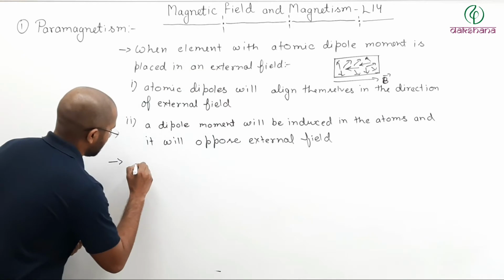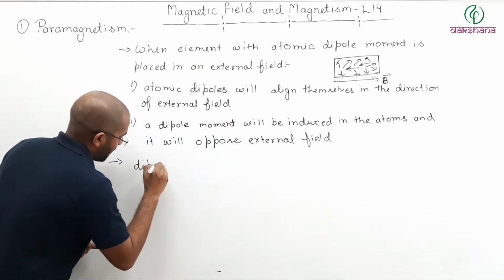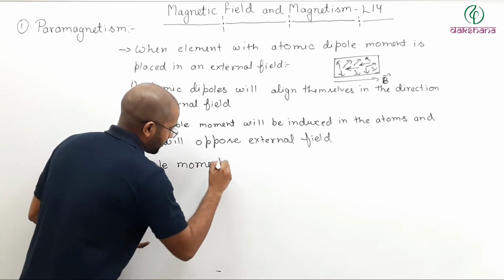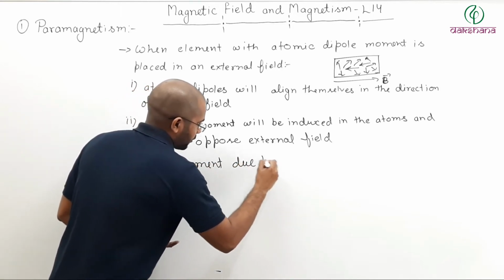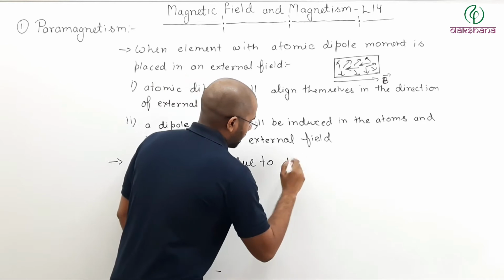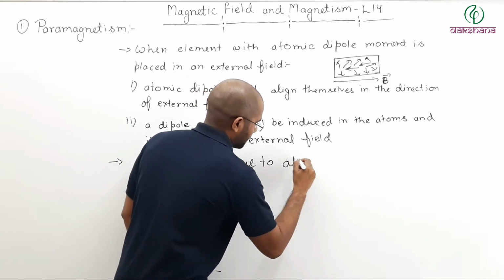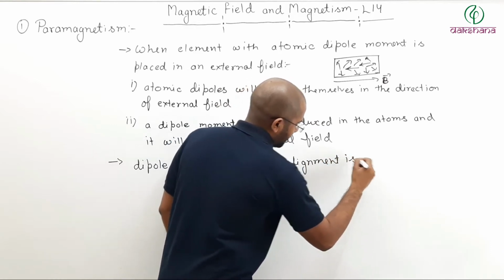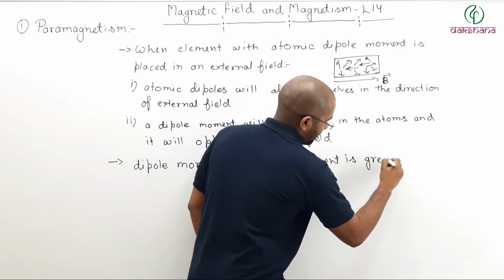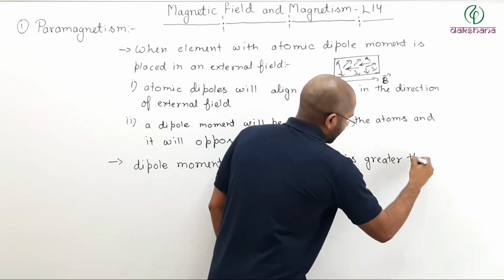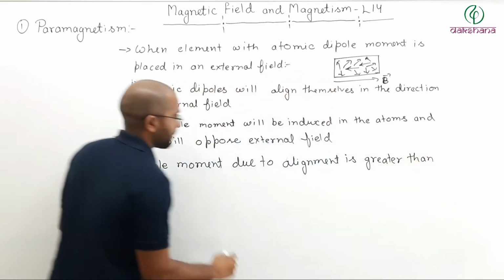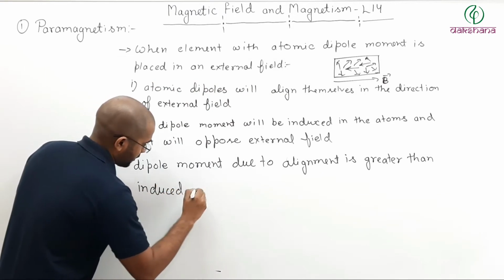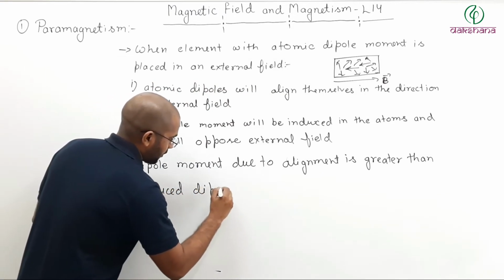So here you can write: dipole moment due to alignment is greater than induced dipole moment.